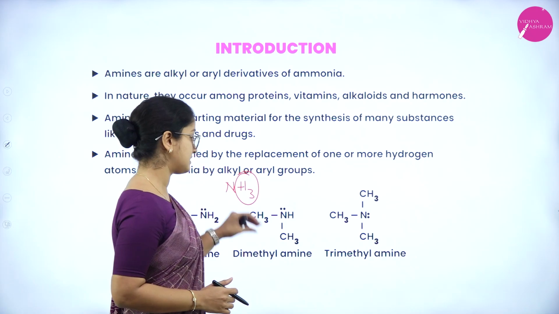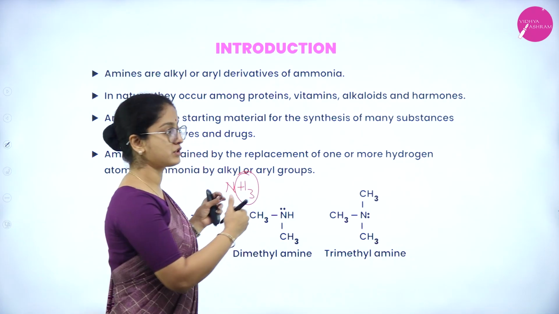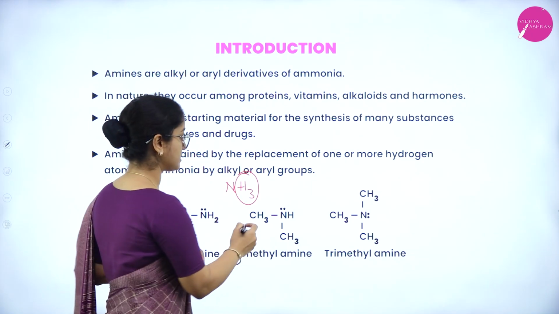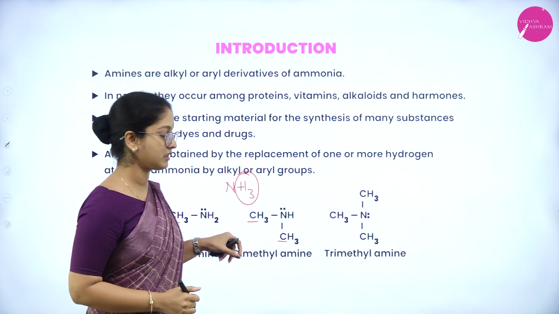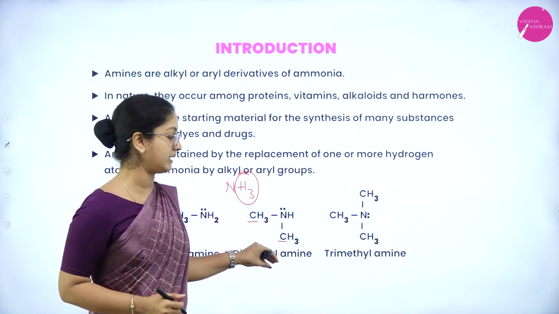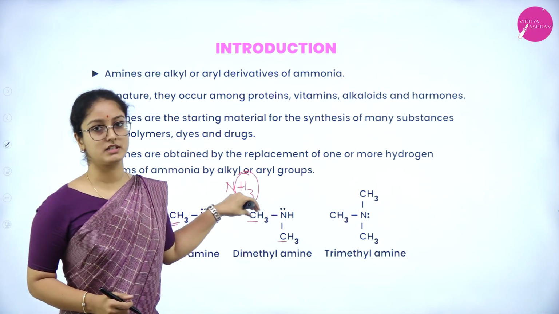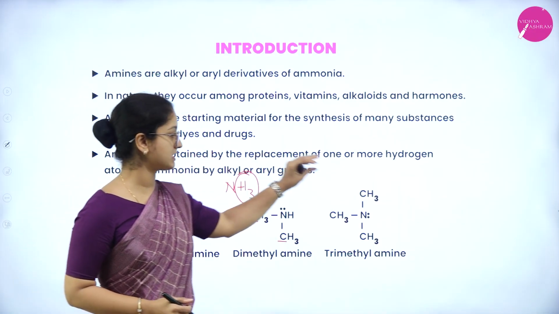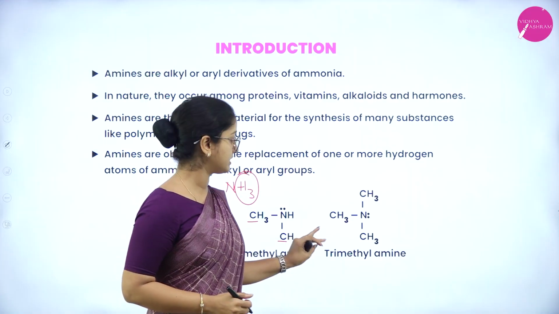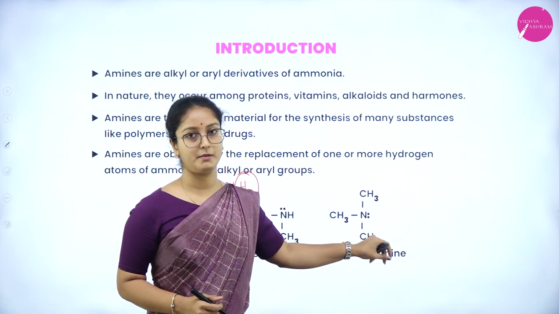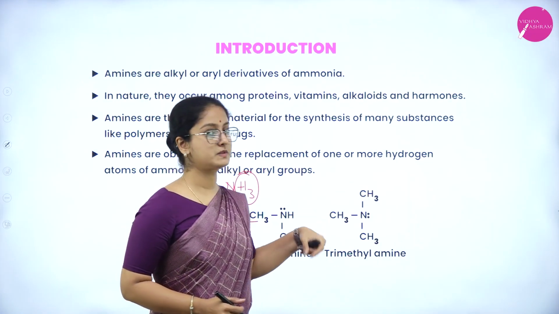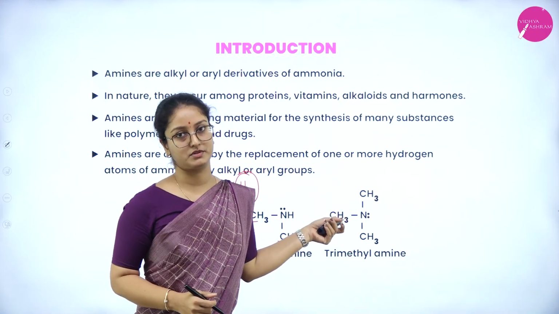Next is the same thing. Two hydrogen atoms from ammonia are replaced by two alkyl groups. So therefore, it has the name dimethylamine. And in the next example, all three hydrogen atoms from ammonia are replaced by alkyl groups. So it has the name trimethylamine. Instead of alkyl groups, aryl groups also can be substituted.